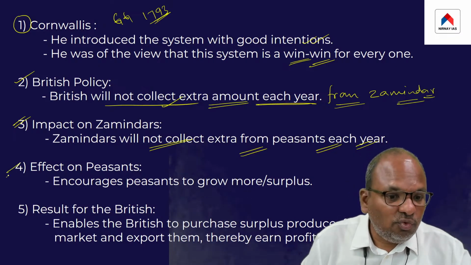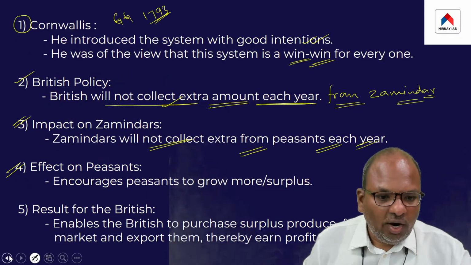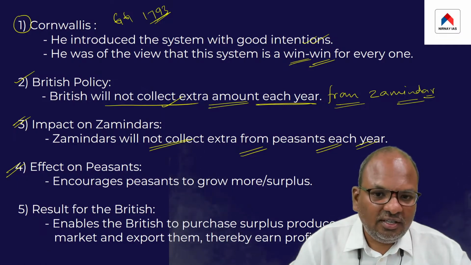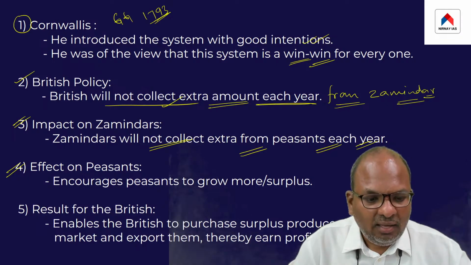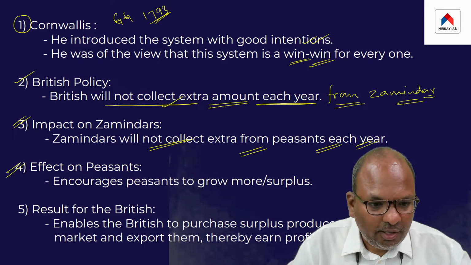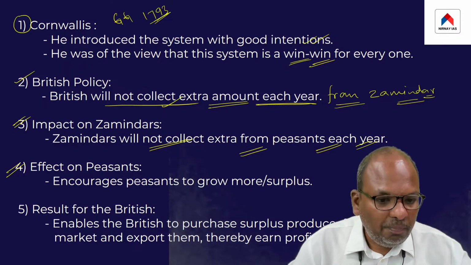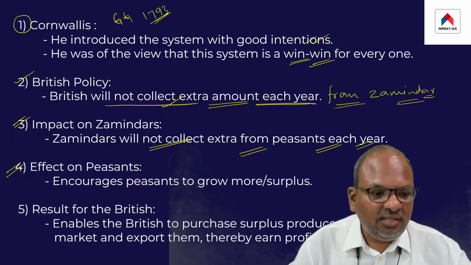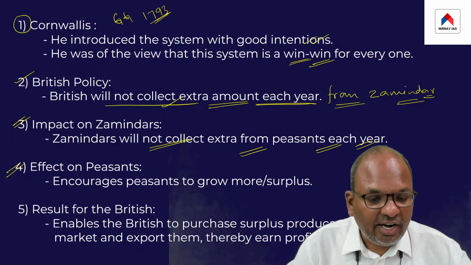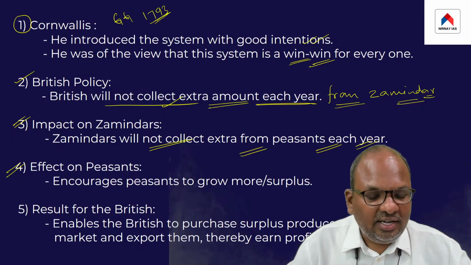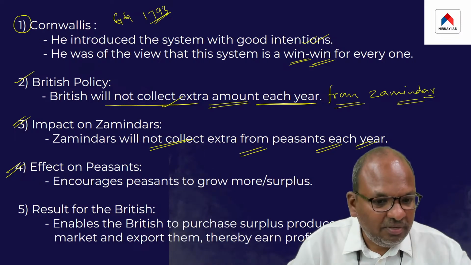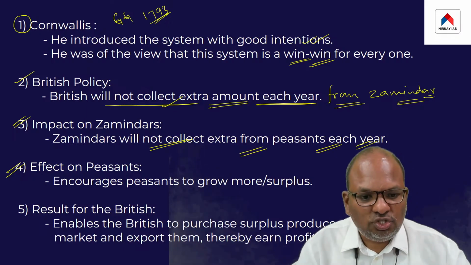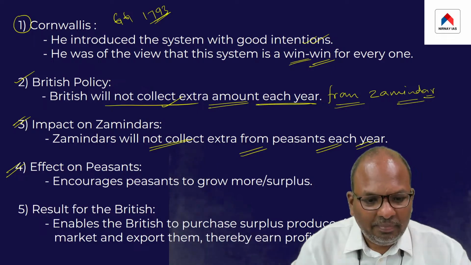So what effect would it create on the peasant? Since the peasant is not paying extra each year to the zamindar, it was hoped that it would greatly encourage the peasants to grow more, because if the peasant works hard and grows more, the entire surplus would remain with the peasant and it would not be necessary for the peasant to share his extra produce with the zamindar. Let me repeat this point once again.